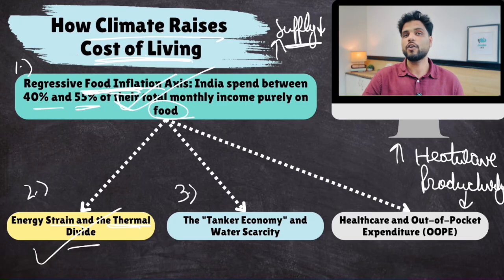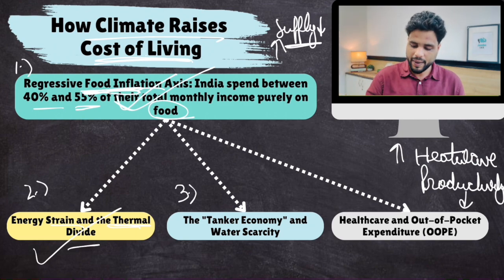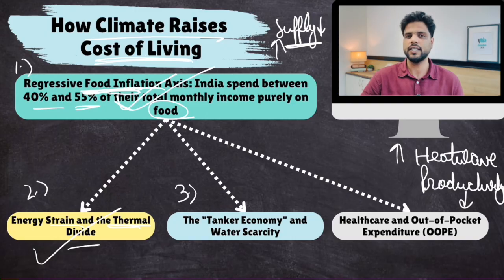Then, rich households live in those areas where there is proper piped drinking water. There is no water scarcity. They have enough water to even water their big lawns. Whereas poor people reside in those areas where there is not proper piped drinking water, so they are dependent on these illegal or informal tankers that supply water. So this gives rise to a tanker economy. And these are informal, therefore good safety standards are not followed for the water that is carried by these tankers. So this is there.